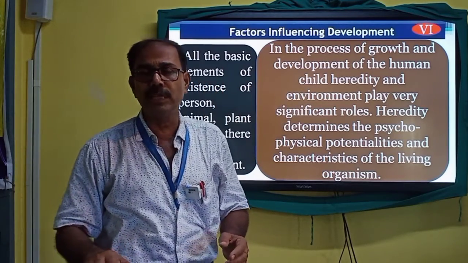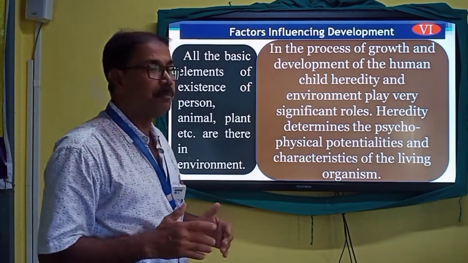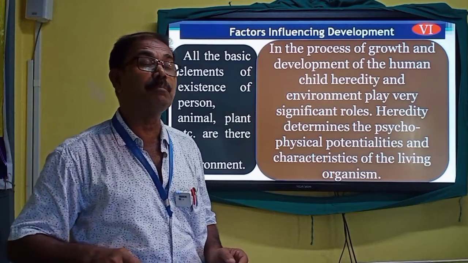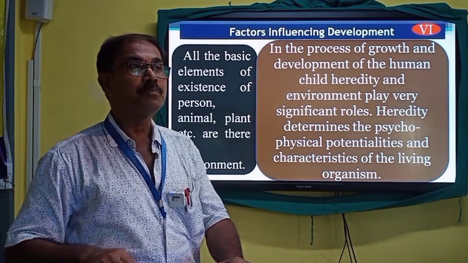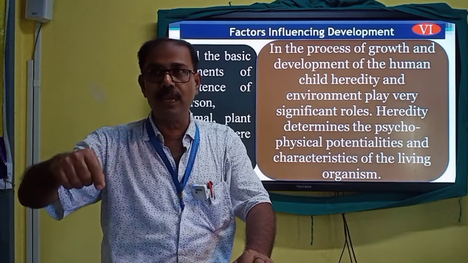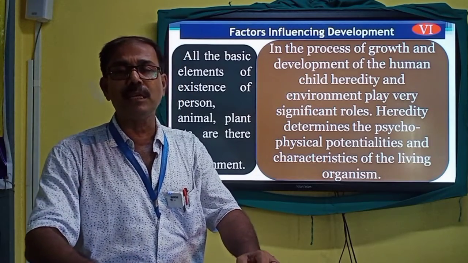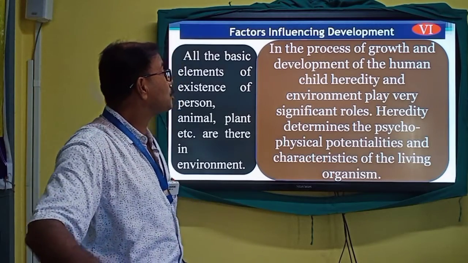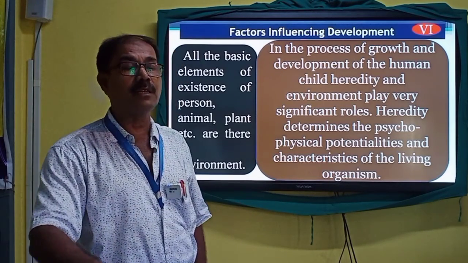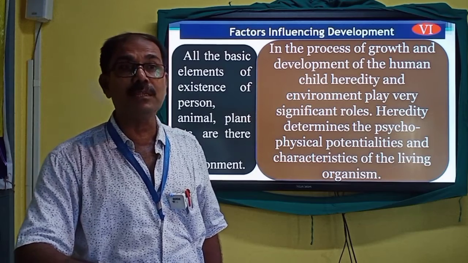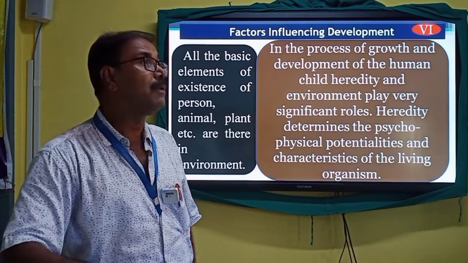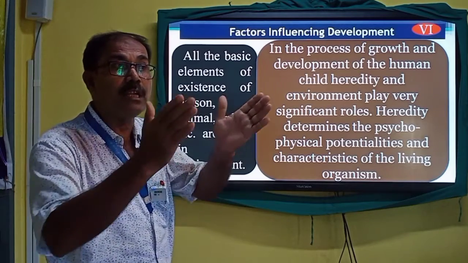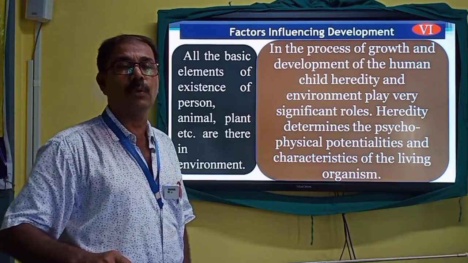So in the process of development, heredity and environment play very important roles. So far as our physiological and psychic properties and capabilities are concerned, heredity has specific importance, and so far as our socio-political habits and attitudes are concerned, these are developed or formed according to the influence of the total surroundings where we live.